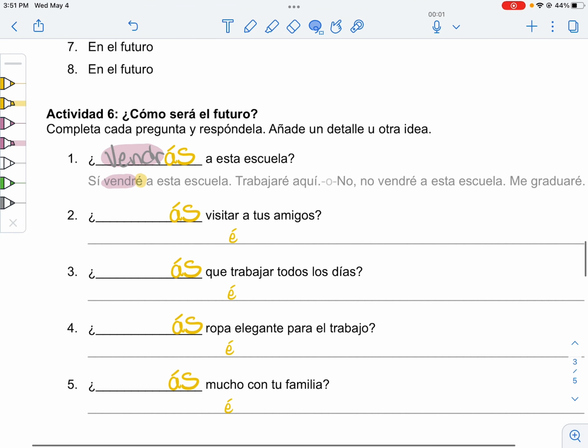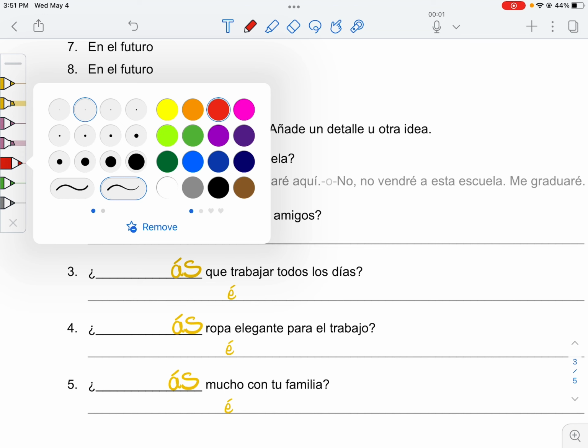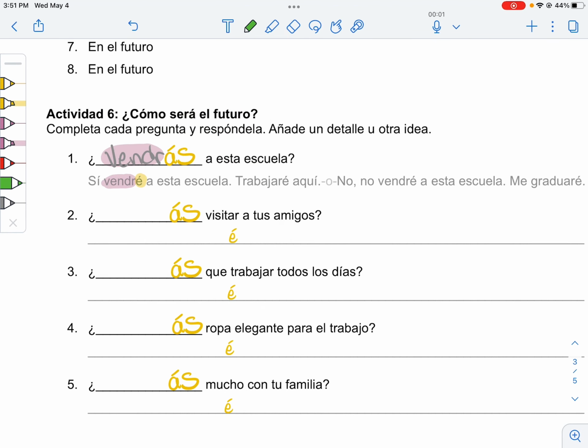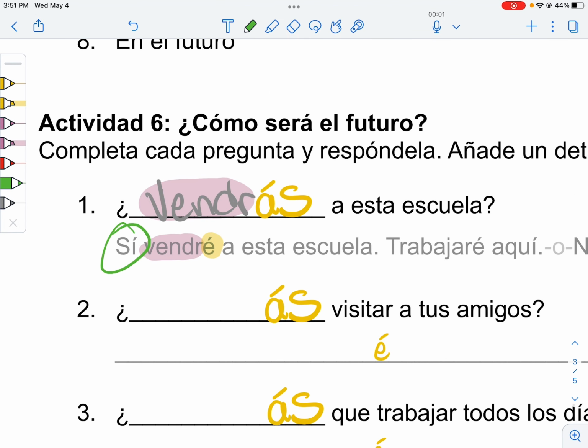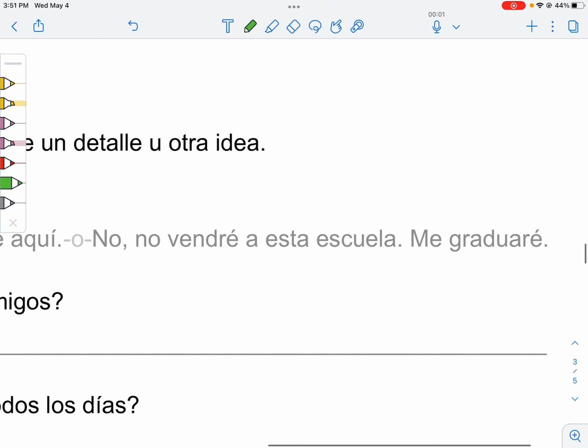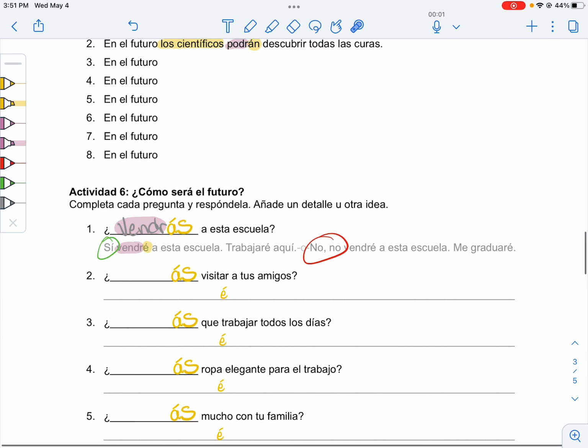Now, in this activity, you have multiple options of responses. You can say, sí, yes, I will do that. Or you can say, no, I will not do that. Remember to do your double negatives when that happens.